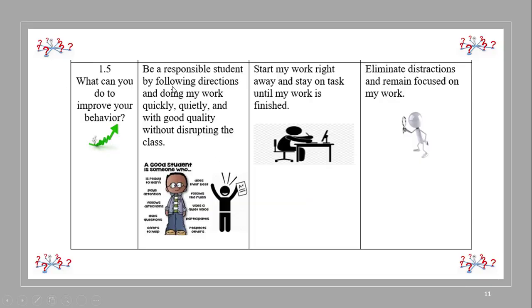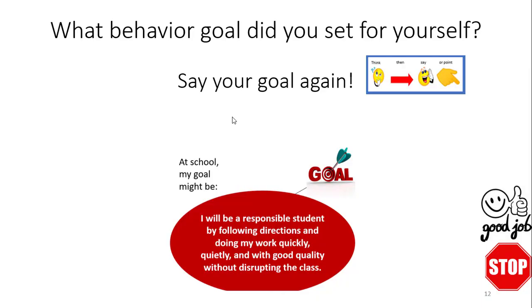What can you do to improve your behavior? Which goal did you choose to set? What's going to address the function of your challenging behavior? And what is going to make sure that you are successful in the classroom and increase your on-task behavior? It's to be a responsible student by following directions and doing work quickly, quietly, with good quality without disrupting the class. All right, so your goal is to be a responsible student by following directions and doing work quickly, quietly, with good quality without disrupting the class.